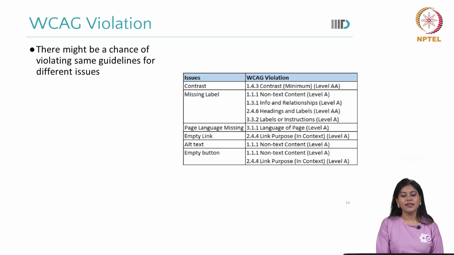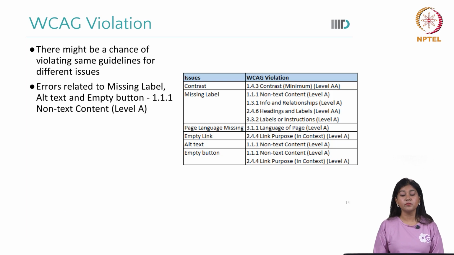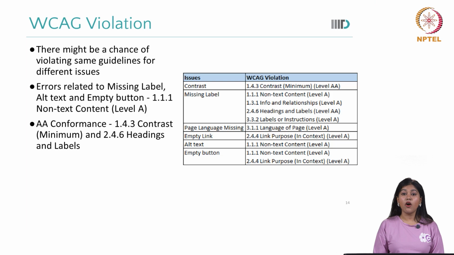So we know that if you are not meeting these particular guidelines, then it will be considered as WCAG violations. There may be a chance of violation, same guidelines for different issues, as I said already. So errors related to missing label, alt text, empty button, AA conformance.